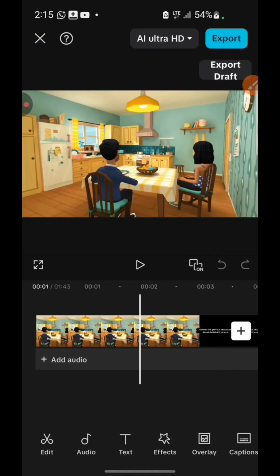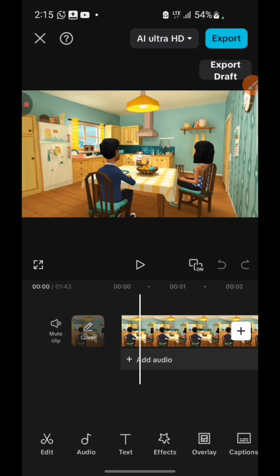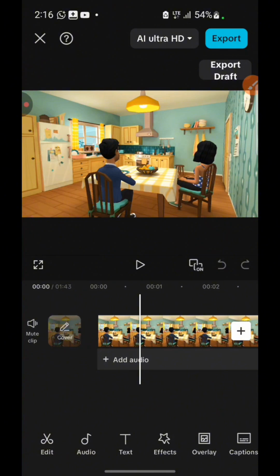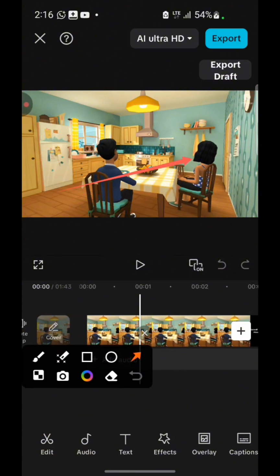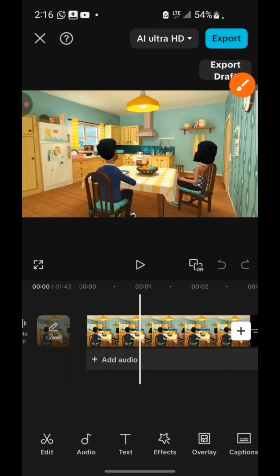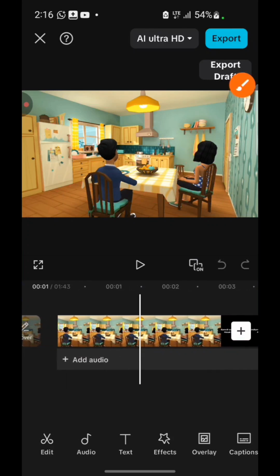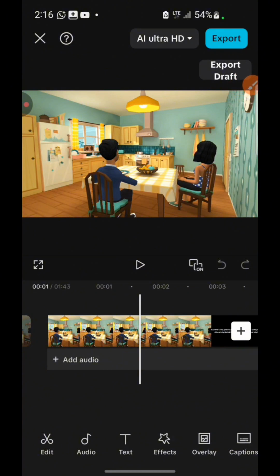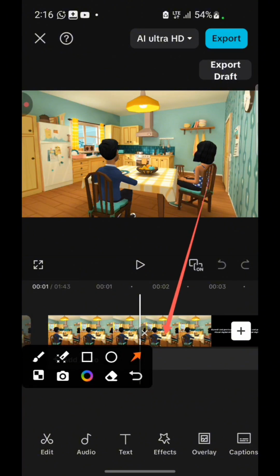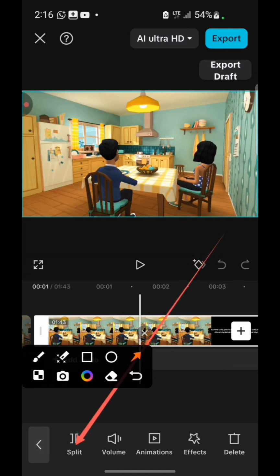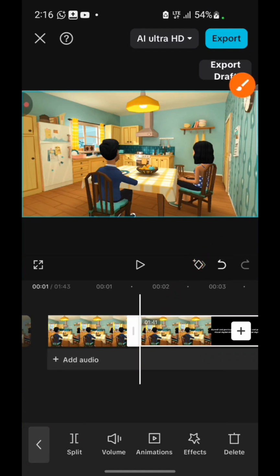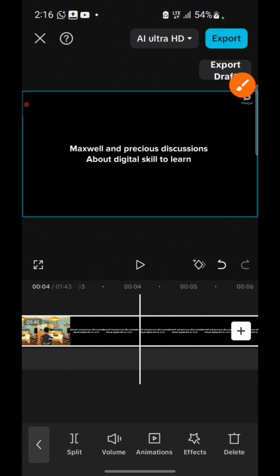I use my finger and scroll, and make sure the time frame on this particular scene, where we are looking at all these people, these guys right here, shouldn't be that much. So I will scroll and stop it around this point, and then click on the video itself. Once I click on the video, you can decide to leave it that way, it's your choice. I will come to my Split and split it. All right, then come over to this place here.